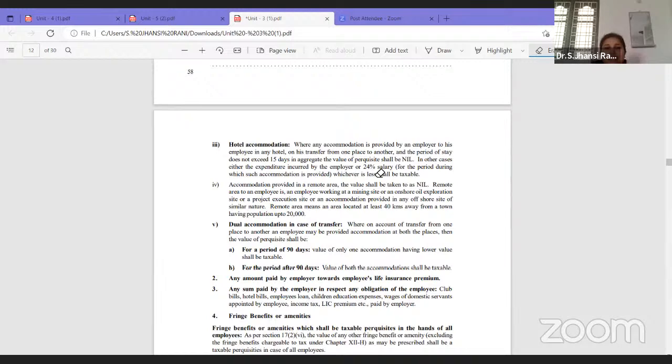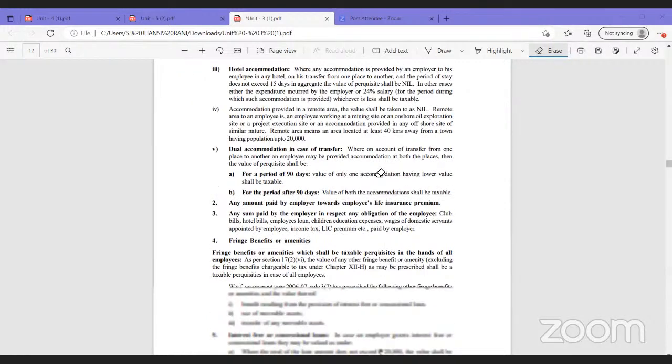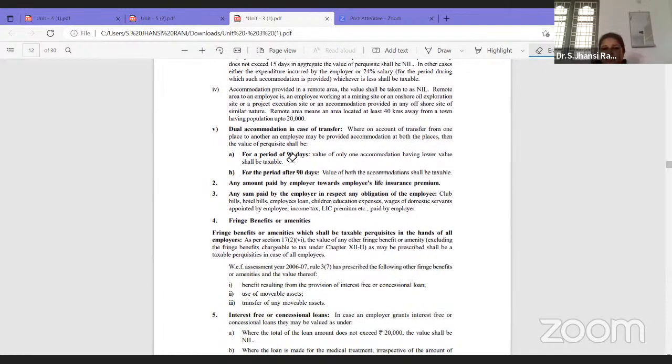Out of 2 lakhs minus 1 lakh, the remaining 1 lakh will be taxable, and the remaining amount is exempted. So this is how we'll go through all those things.